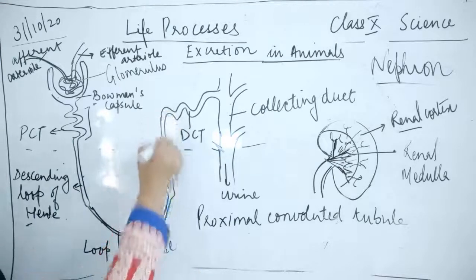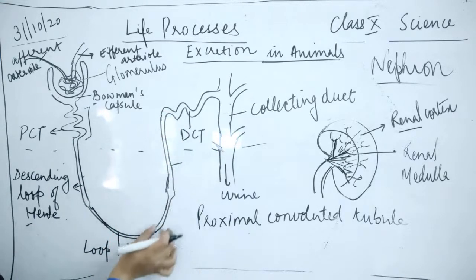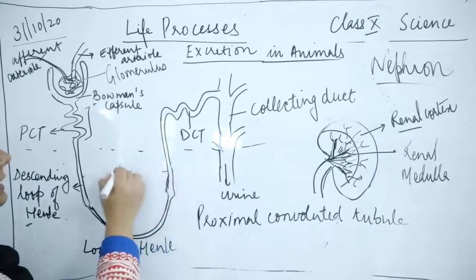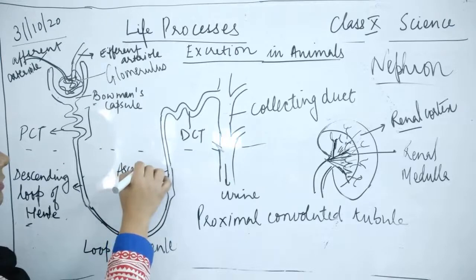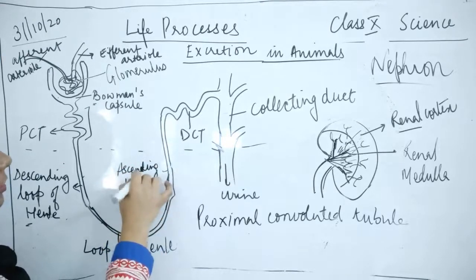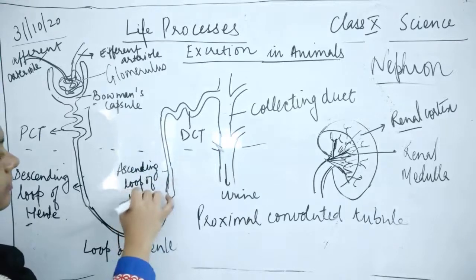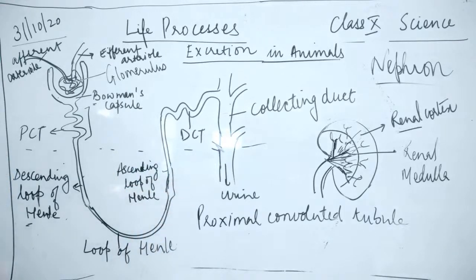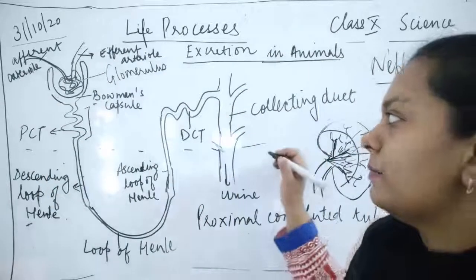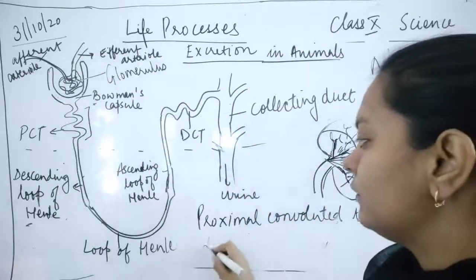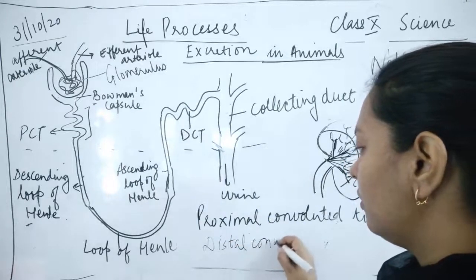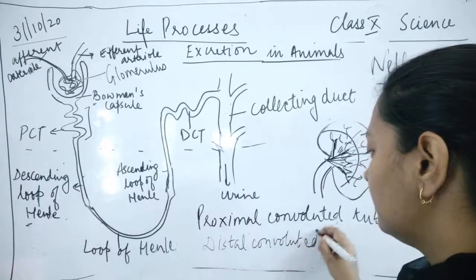And after that, you will see that some thinner tubes are there. उसके बाद थोड़ा सा broad हो जाता है. इस region को हम बोलते हैं ascending loop of Henle. ठीक है. Then after that again some convolutions are present. Fit twistings हैं यहाँ पर, इनको हम बोलते हैं DCT. DCT का full form होता है distal convoluted tubule.